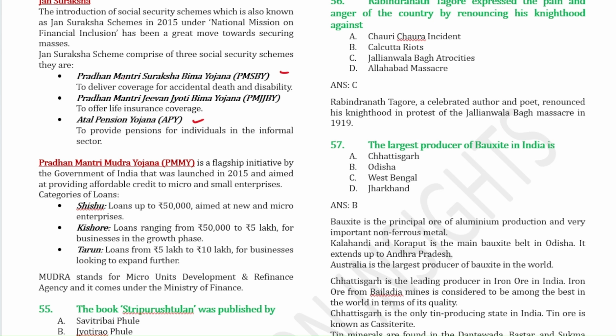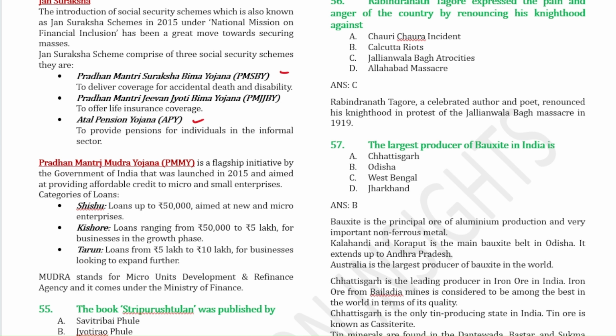Pradhan Mantri Suraksha Bima Yojana is related to accidental death and disability, Pradhan Mantri Jeevan Jyoti Bima Yojana is related to offering life insurance cover, and Atal Pension Yojana is to provide pensions for individuals in the informal sector.